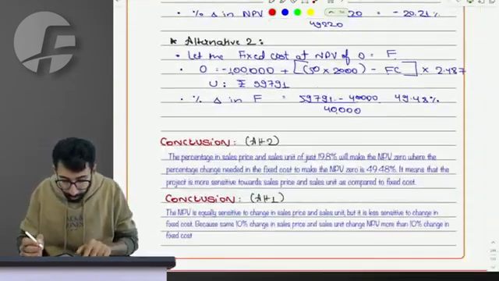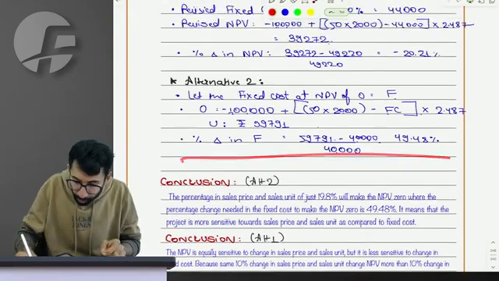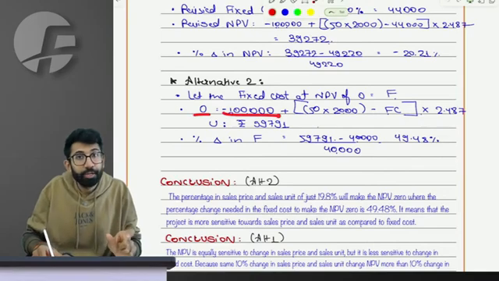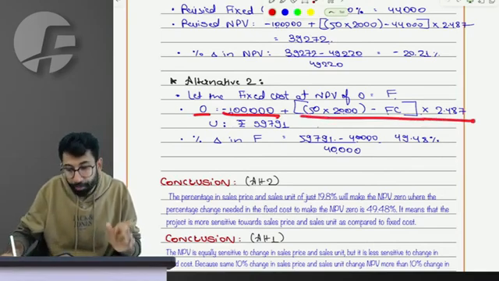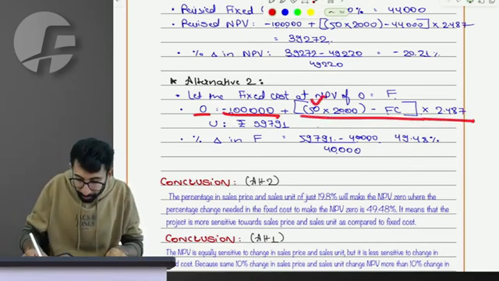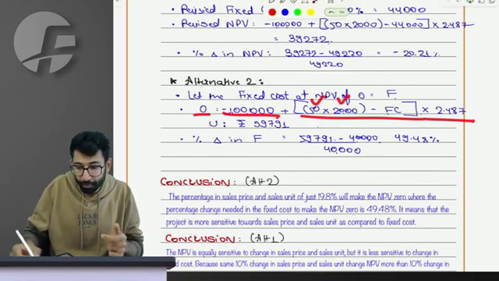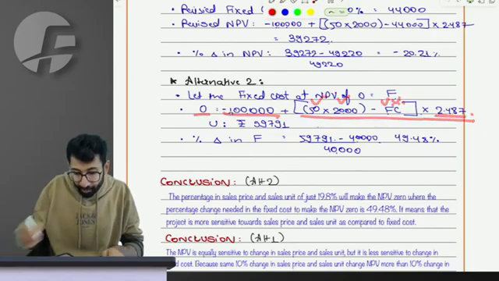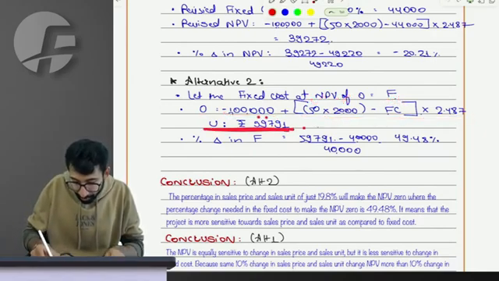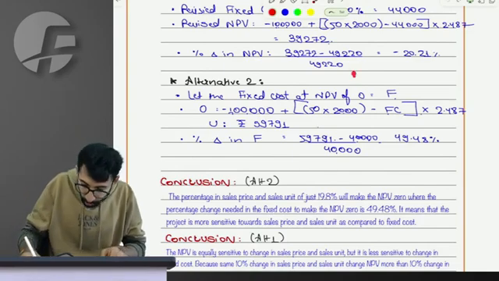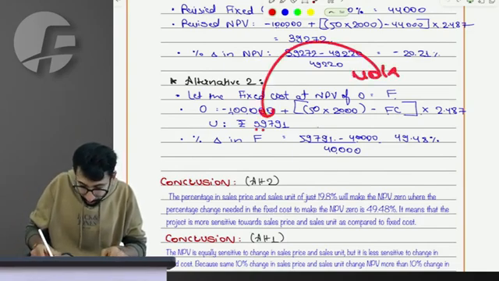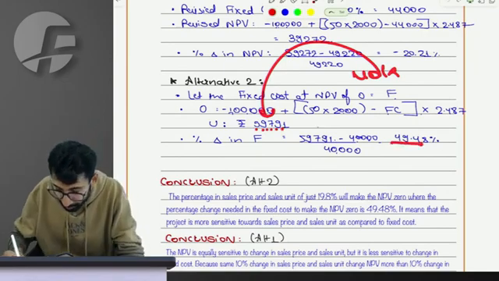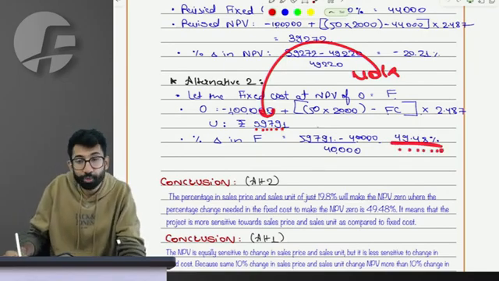Similarly, with alternative 2, let's apply it for fixed cost. How much should the fixed cost be to make NPV 0? So 0 is equal to negative 1 lakh initial outflow plus the present value of future cash inflows, in which the sales price of 50 for 2000 units minus the fixed cost, which I don't know and need to calculate, is multiplied by the annuity factor. When you calculate, the fixed cost is 59,791. The fixed cost, which was initially 40k, has to increase to 59,791 if you want to make the NPV 0, which in percentage terms is 49.48%.